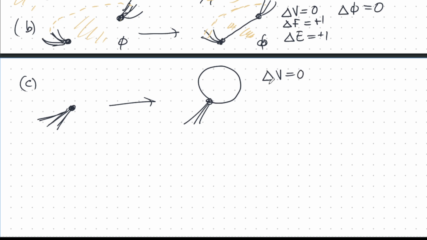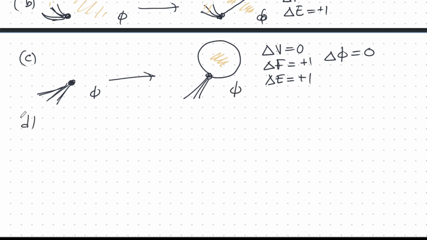Change in vertices, 0. What about the change in faces? Well, I have added this extra face inside that bubble, so that's a +1. Change in edges is also a +1. So if we do vertices plus faces minus edges, we can calculate change in phi, that's 0. So whatever phi was here, there's no change. It's going to be the same here.